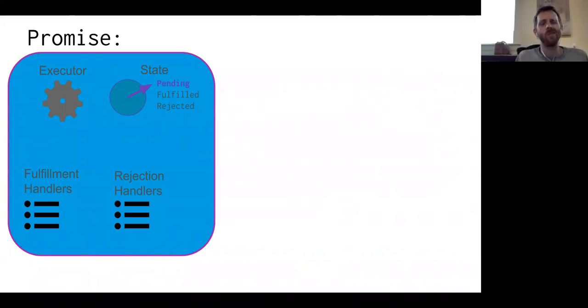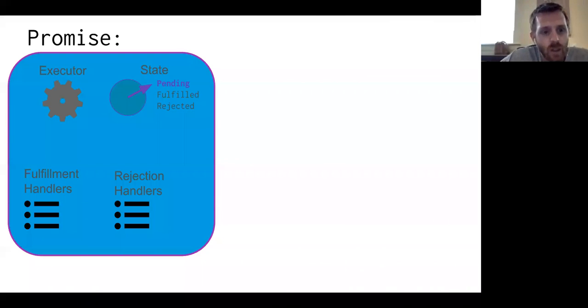So promises have kind of 4 things that you should know about. The first is this executor function. And that is the code that the promise represents. That's the work the promise is doing. It's the thing that is either going to succeed or fail and trigger the other handlers getting called. And the promise at any point is in one of 3 different states. Right now we see this promise is in the pending state. Pending means that the code's still running and hasn't finished yet.